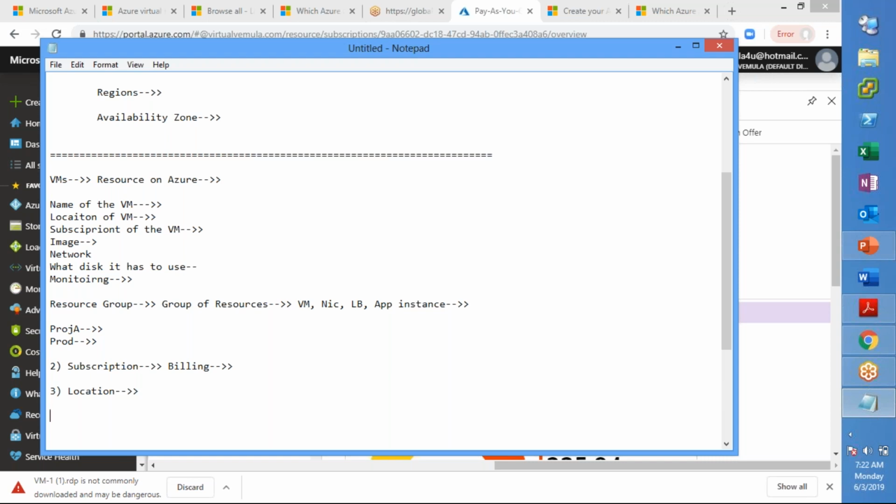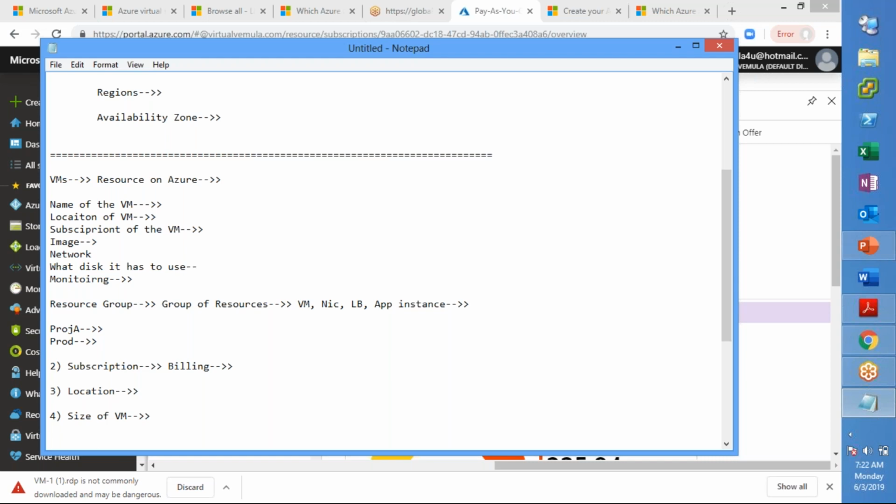Now the fourth one is the size of the virtual machine. The size of the virtual machine is very important, because based on the size requirement you will select the required virtual machine from the list of VM sizes that are available. There are multiple types of virtual machines.